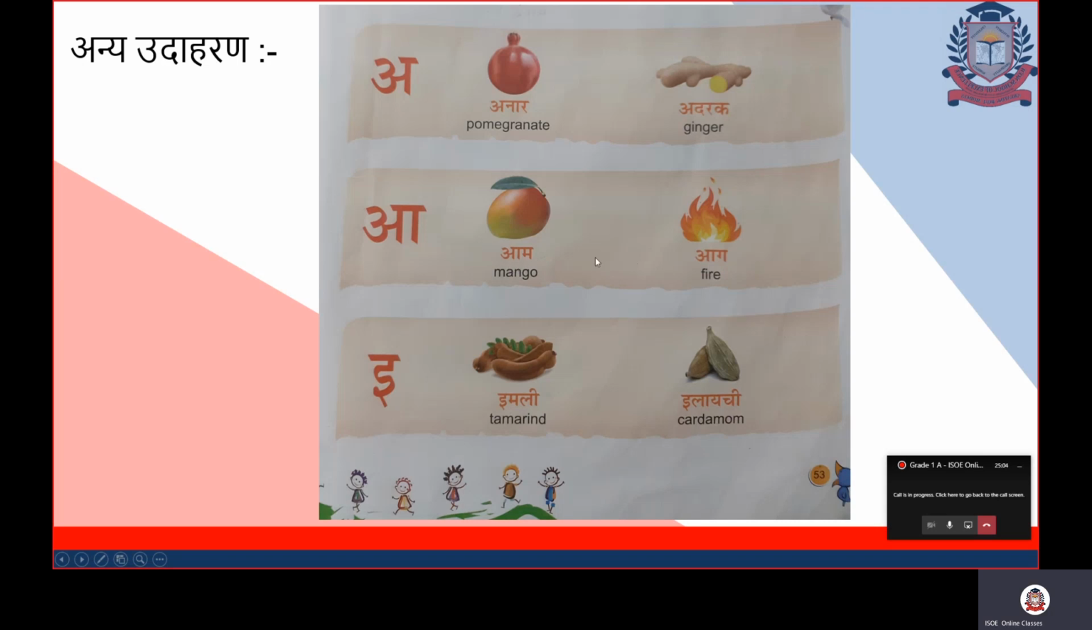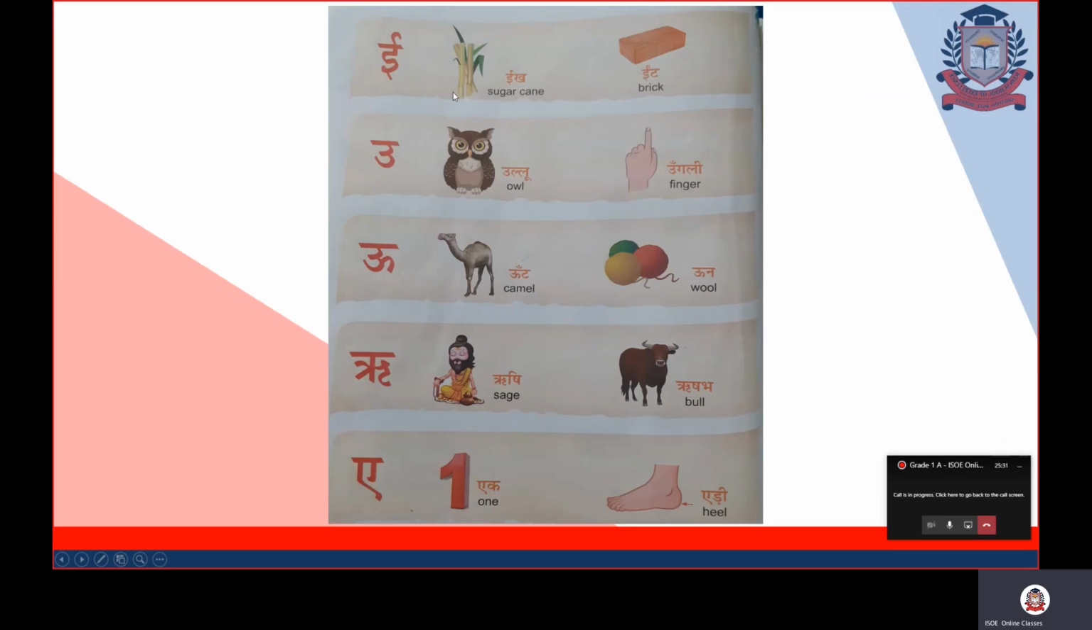Both aam and aag start with the varan Aa. Can you see? Here is Aa. In aag also, the first varan is Aa. So like this also you should know which varan is there in the first place. After Aa comes E. E se imli, tamarind. E se elaichi. This is another example of E. Both start with the varan E. After E comes badi E.